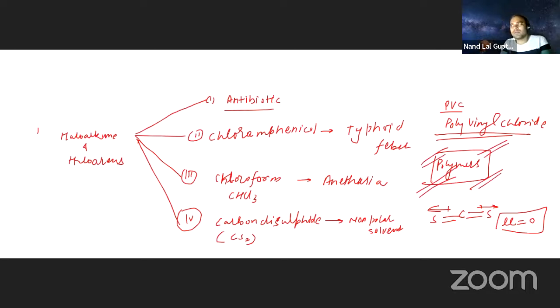They all are halogen substituted hydrocarbons. Are you getting this? Now, another point you see.